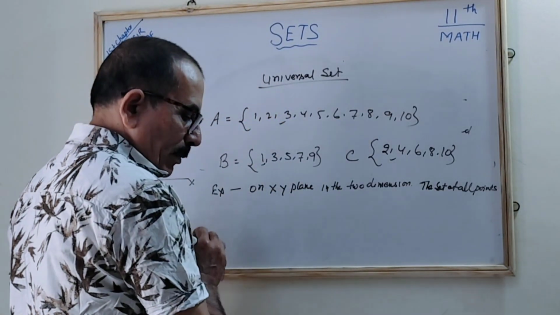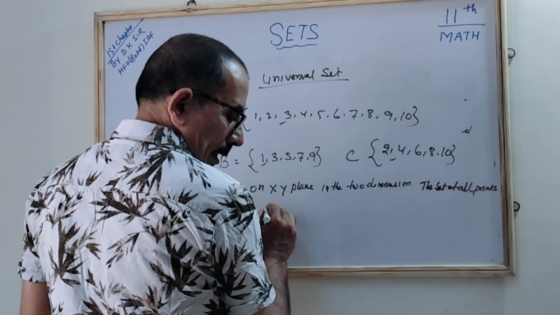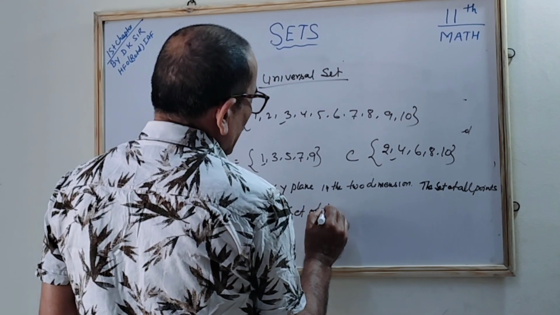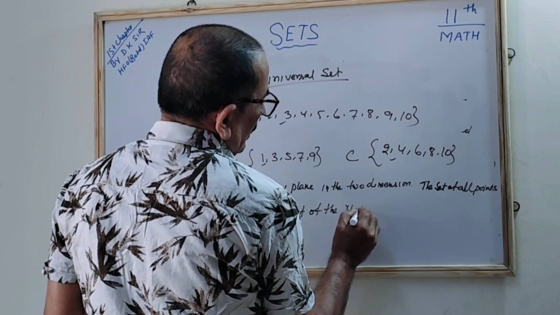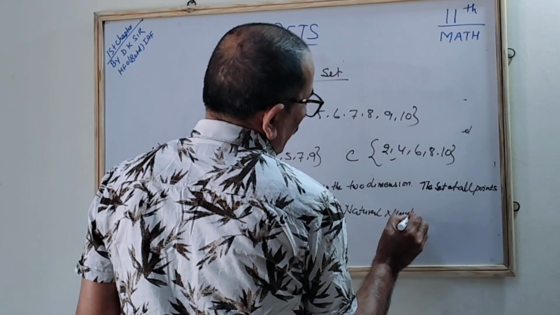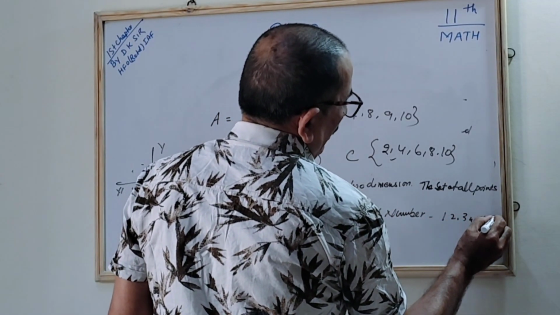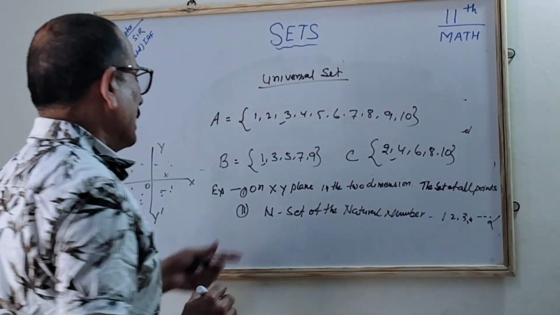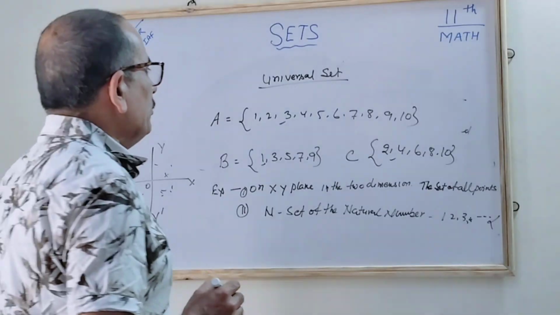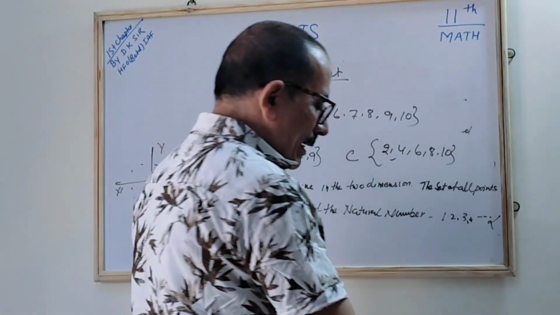The other example, the second example, is N, the set of natural numbers, correct? Natural numbers start from 1, 2, 3, 4 and go to infinity. So it is infinite, but it is said to be a universal set because it contains many sets out of that, correct?